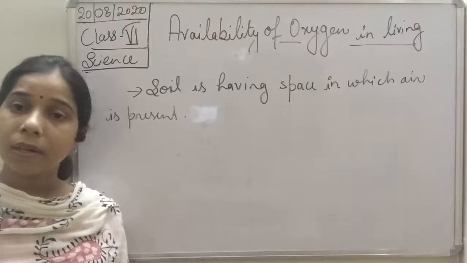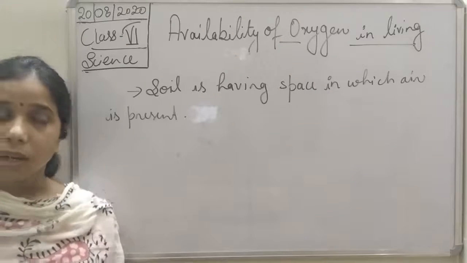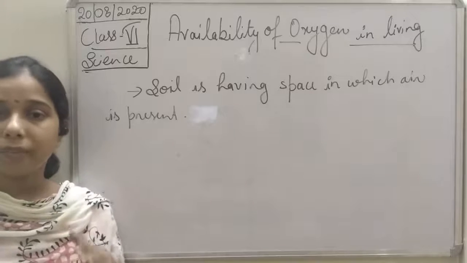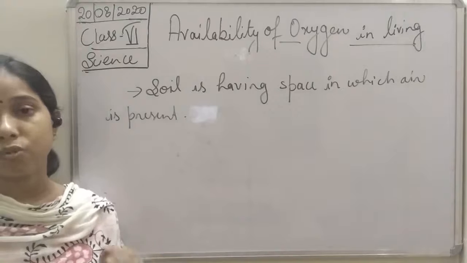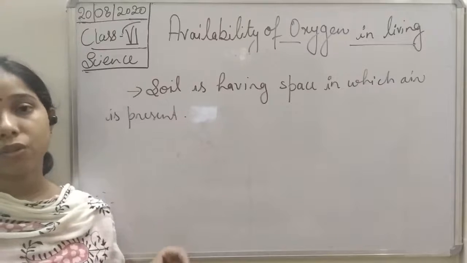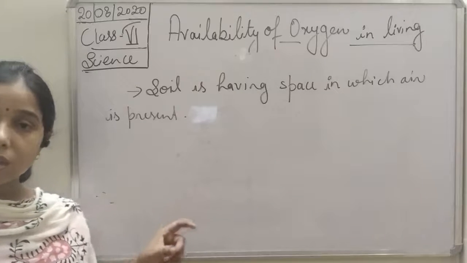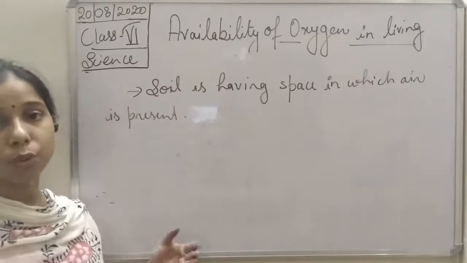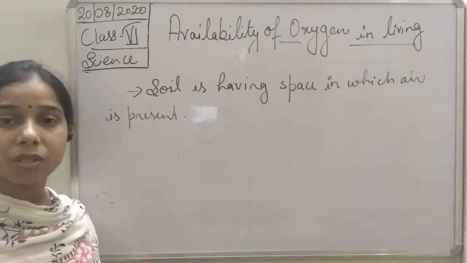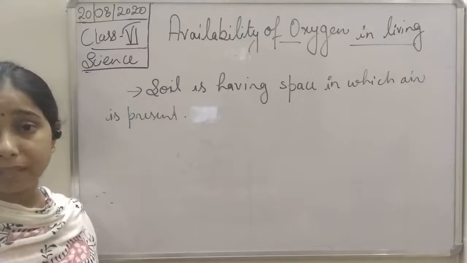Now you see here, students, many living organisms live inside the soil. Now they need oxygen so that they can survive. All the living organisms need energy to survive. From where do they get this energy? They get this energy from the oxygen. Okay, so oxygen helps in the breakdown of the food, due to which they get energy. So they use up this oxygen and they help in carrying out the process of respiration, students.